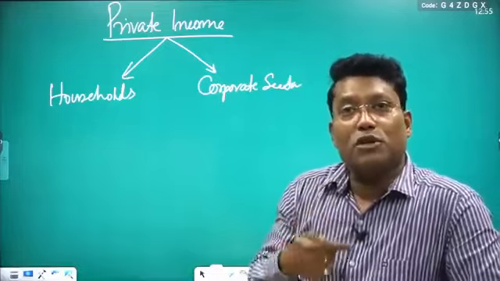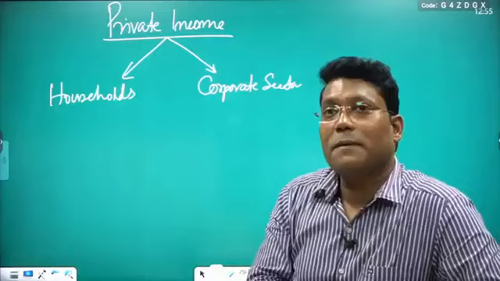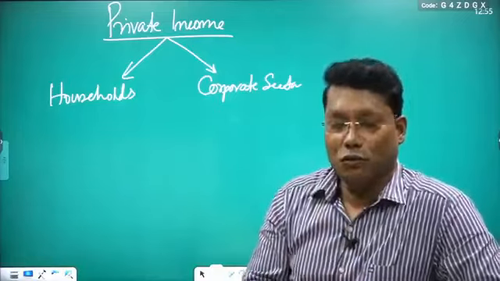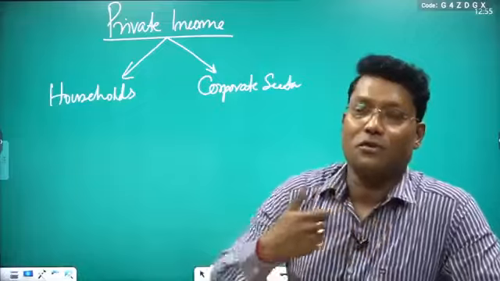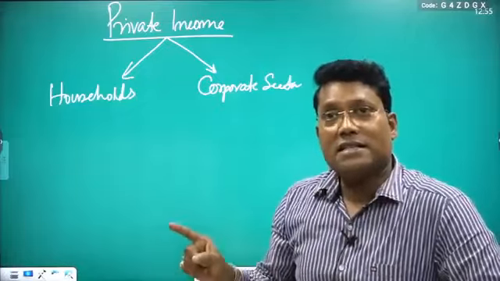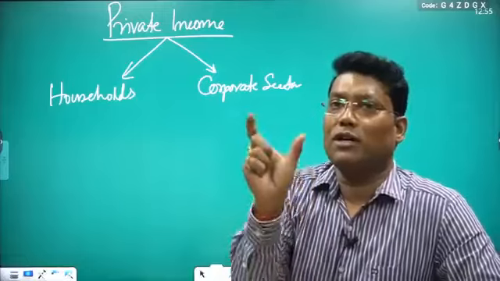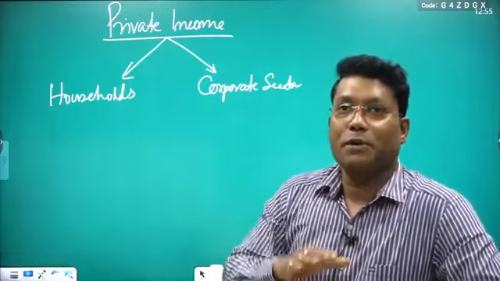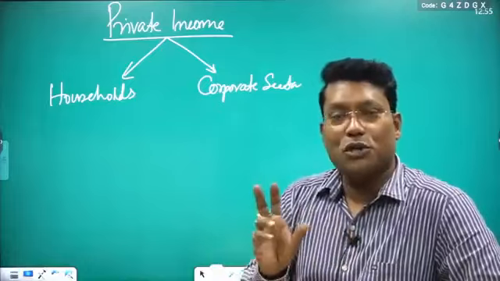And when you are talking about the private sector, again the private sector has two different entities. One is the households, like we all are households, and second, industrialists, businessmen or corporate. You can simply name only one, the corporate sector, that is the producers. So households and producers, these two are here.